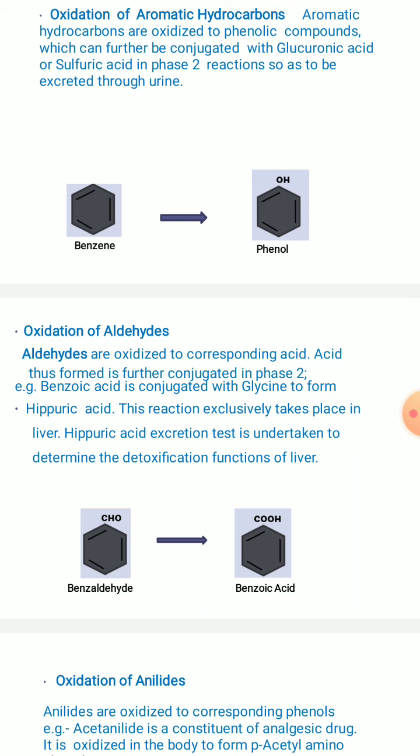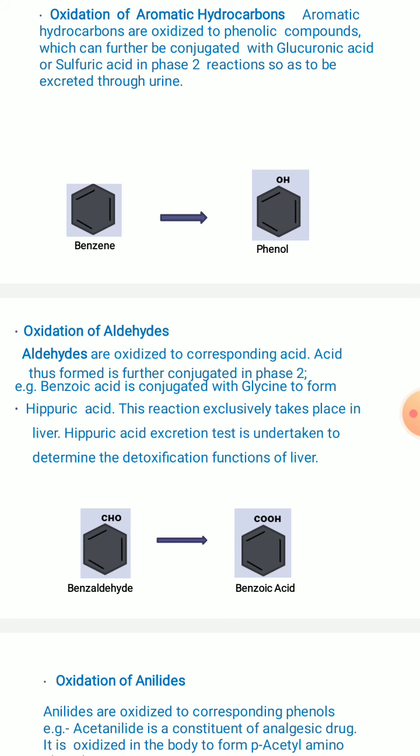You might have come across this detailed biotransformation mechanism in physiology topics, right. So this benzoic acid is conjugated with glycine to form hippuric acid, and this reaction takes place especially in the liver. The hippuric acid excretion test is undertaken in order to determine the detoxification function of the liver, whether the liver is functioning properly or not.